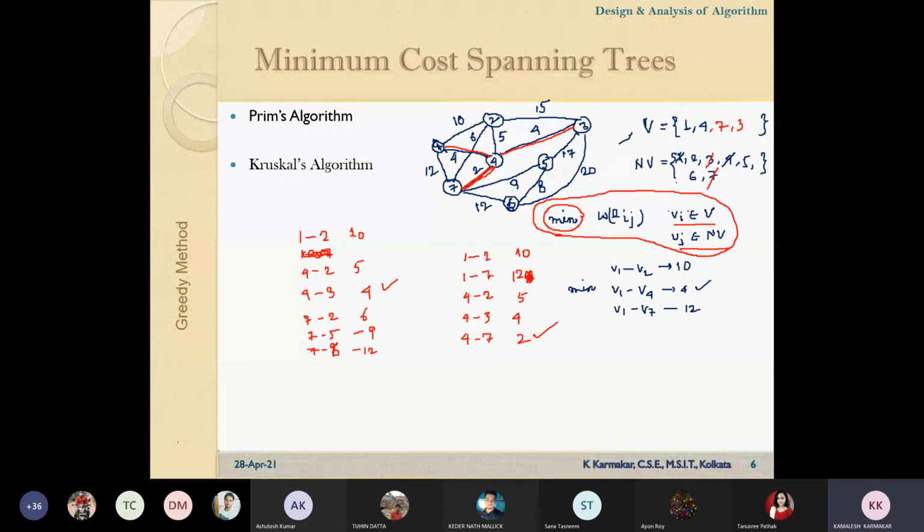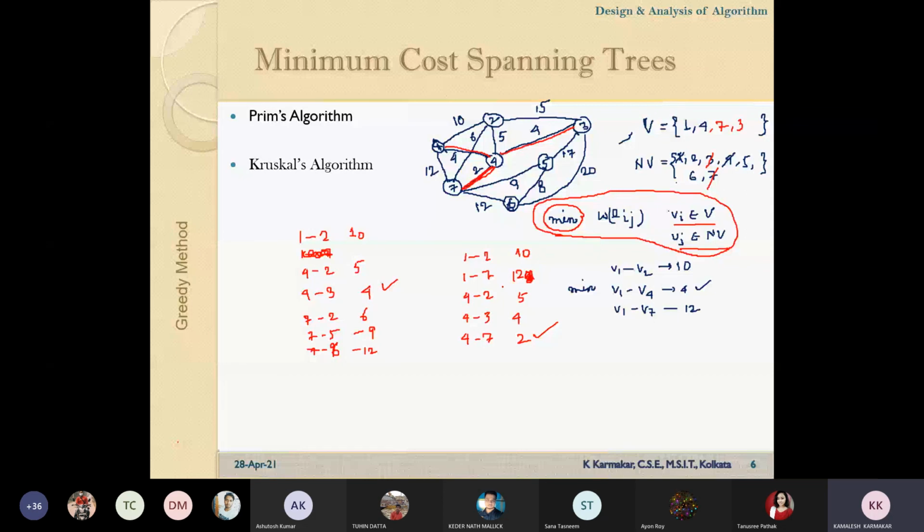Shall I continue or shall I complete the example? No, sir, we understood. Okay, fine. So this is the way we can form a spanning tree using Prim's algorithm. In the next class we will discuss Kruskal's algorithm. Before that I will discuss the algorithmic representation, because in the exam an example will not be given. Instead, you have to write the algorithm and analyze its complexity.